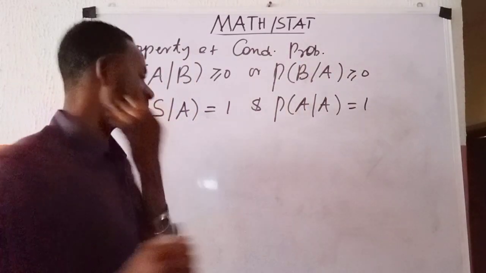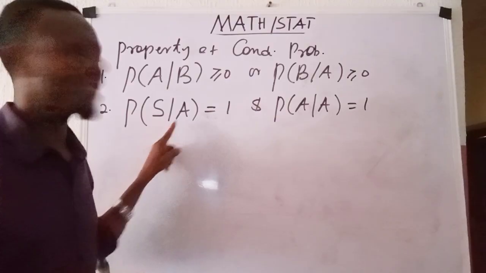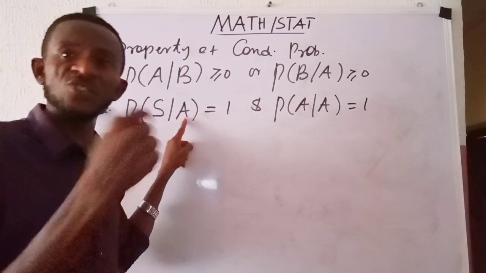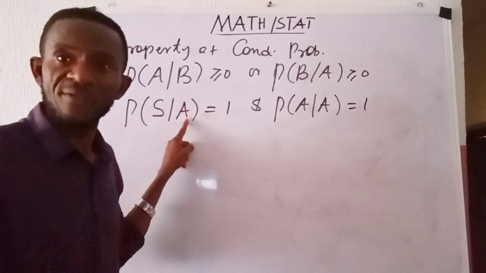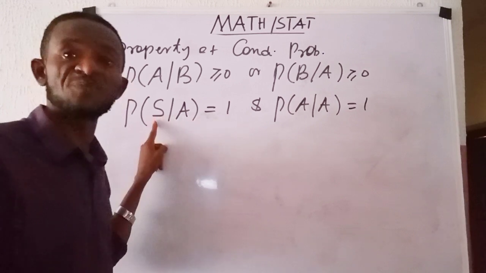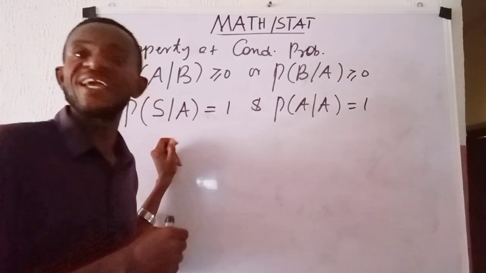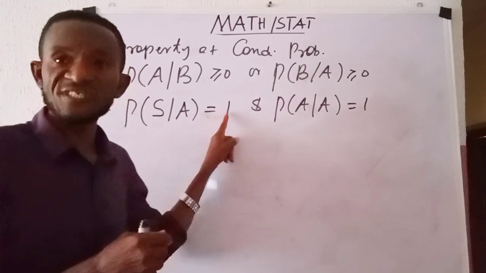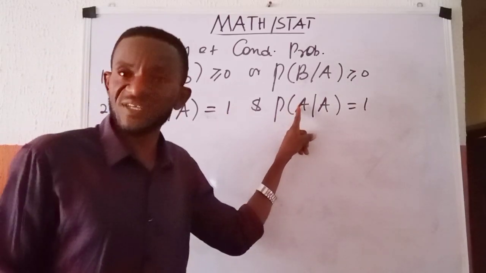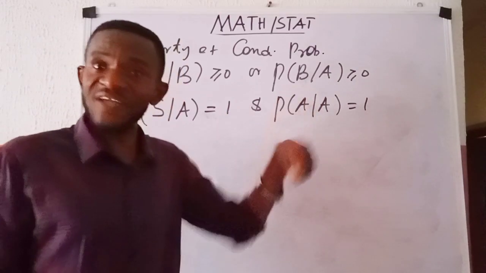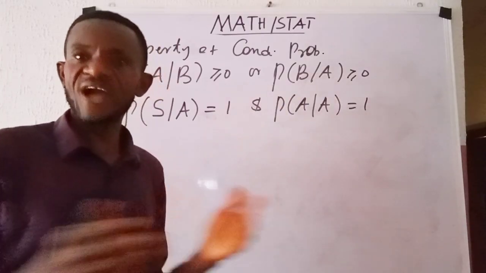So how do we show that the probability of the sample space given that event A, which is of course associated with the sample space, is 1? The probability that the sample space occurs given that event A associated with that sample space earlier had occurred, they told us it is 1. How do we show it? And the probability of event A happening, given that same event A earlier had happened, they told us it is 1. How do we show this?